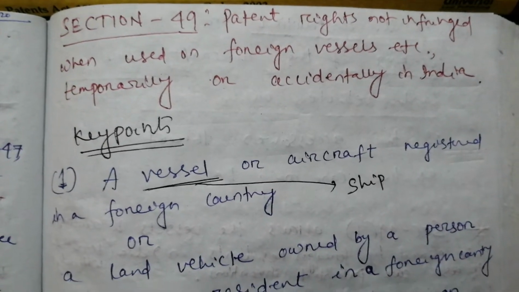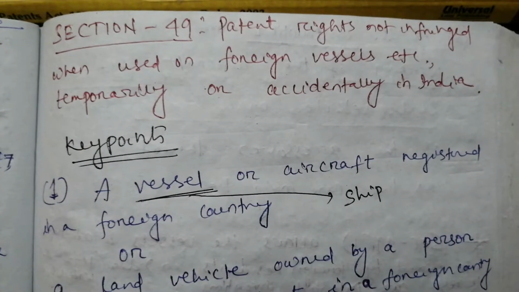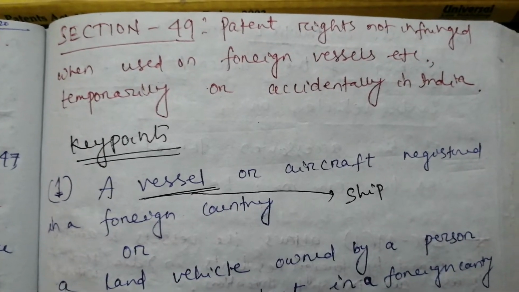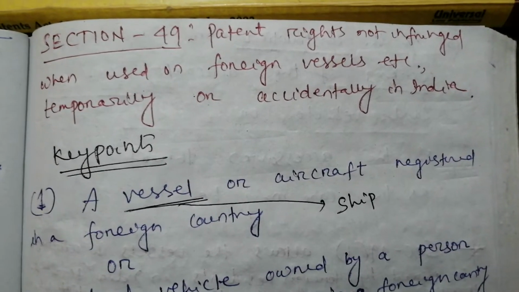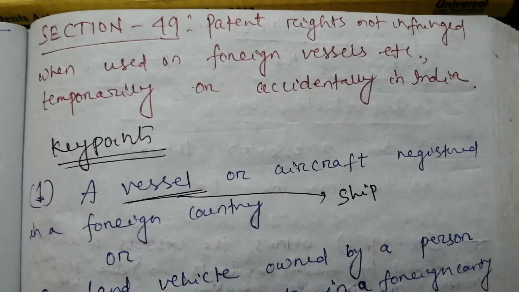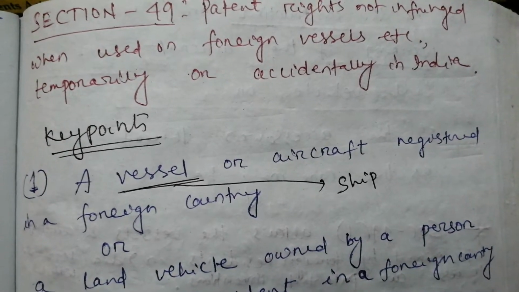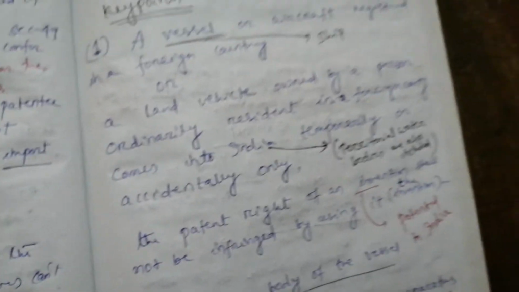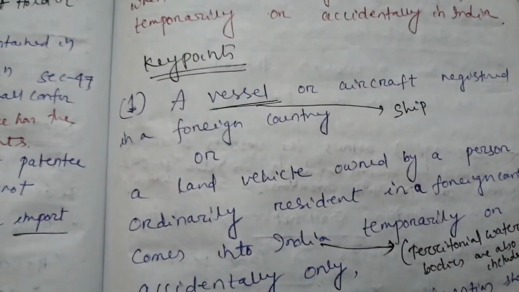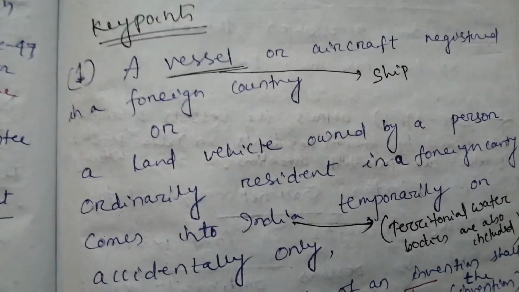Dear friends, today I will discuss Section 49 of the Patents Act 1970, or the Indian Patent Act. Section 49 has the title: Patent Rights Not Infringed when Used on Foreign Vessels, etc., temporarily or accidentally in India. Okay, now we will go to the subsection part in an explanatory form.